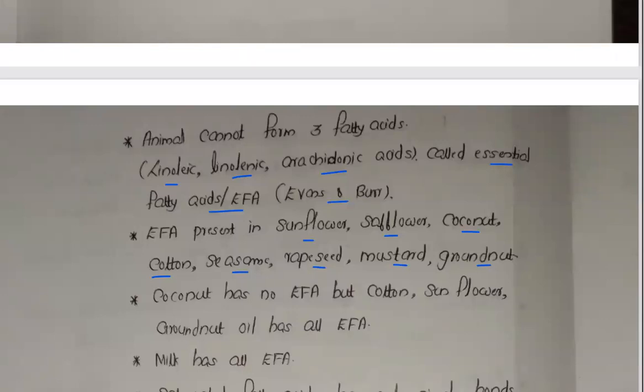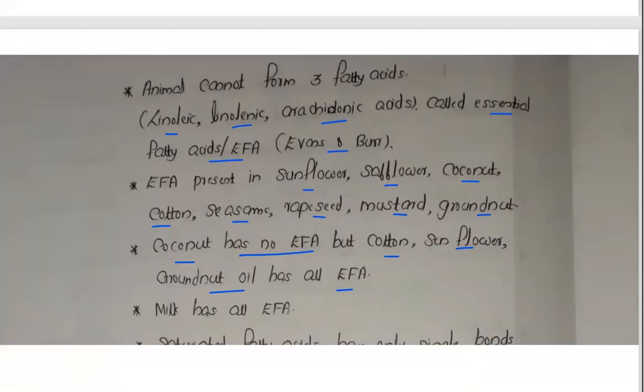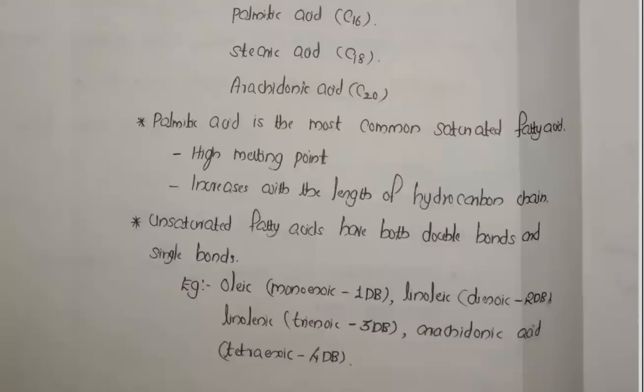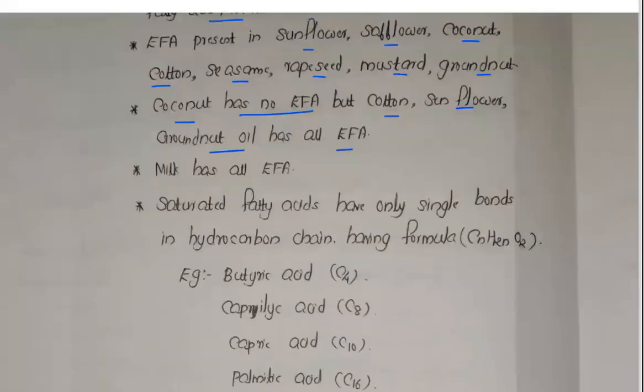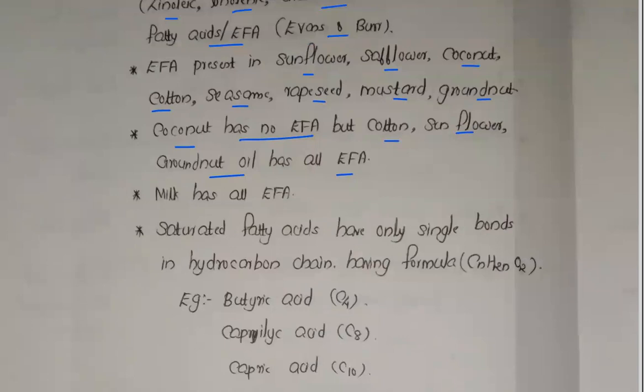Now coconut has no EFA, but cotton, sunflower, groundnut oil have all EFA. That's the condition. So milk has all EFA. In the case of milk, it's a complete food item. It's a balanced food. So this milk having all EFA, essential fatty acids will be there.